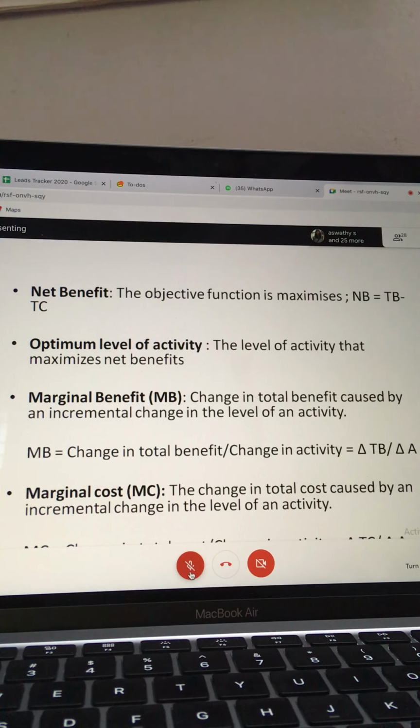So some more terms are there. That is net benefit. We are using net benefit because the objective function is maximized. Net benefit is total benefit minus total cost at any point of the production process. At any point, we will have some total benefit. You remember that graph? Total benefit curve and total cost curve, you remember?